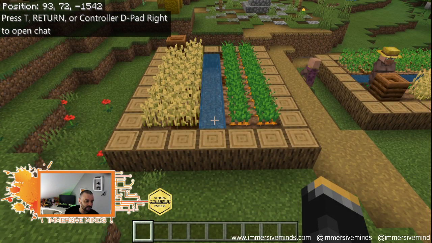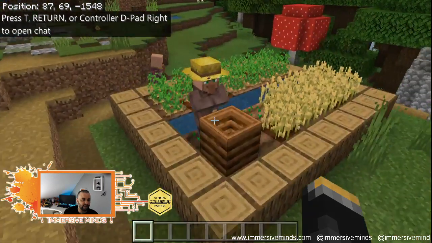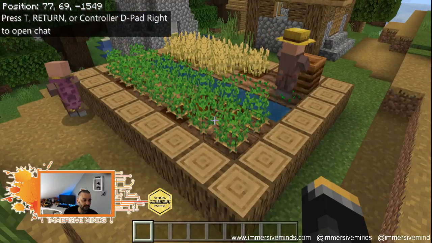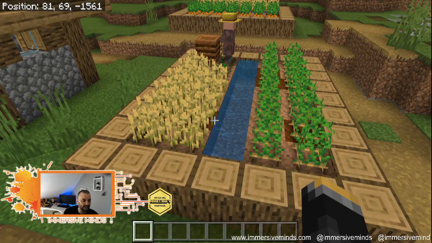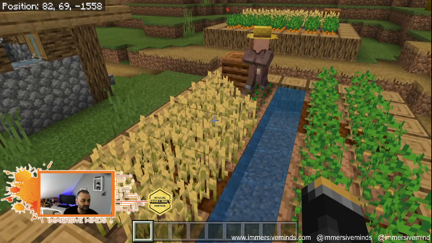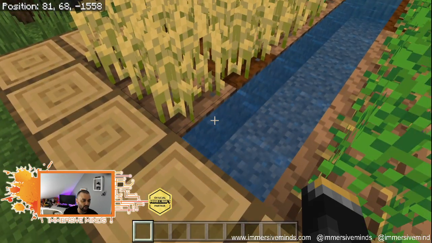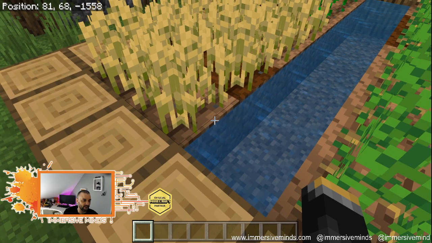And so what they've done is they've encased their farms in these raised beds, and then we have a variety of different materials. So let me just find out what they are. First of all, we have,